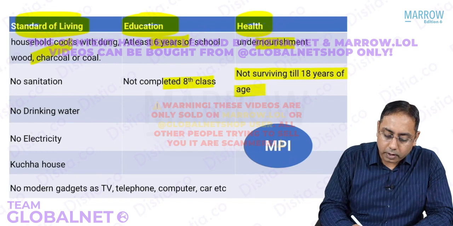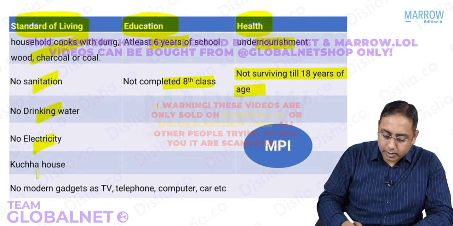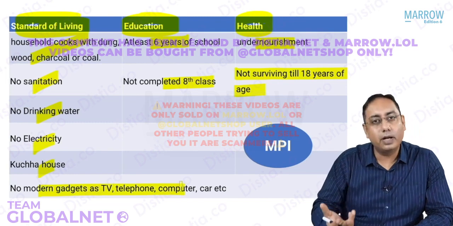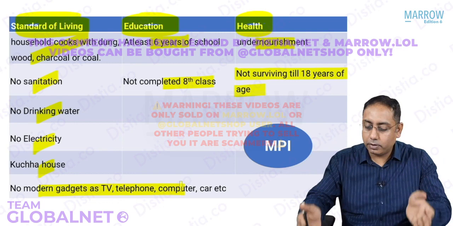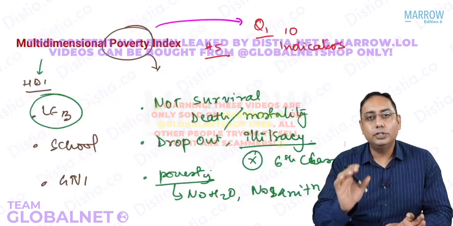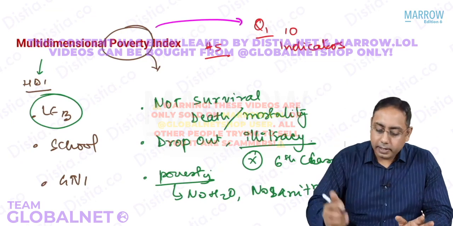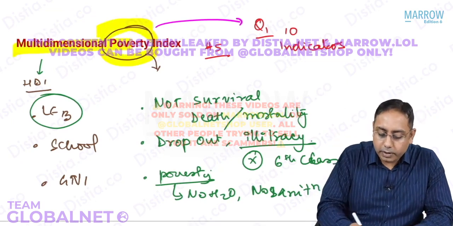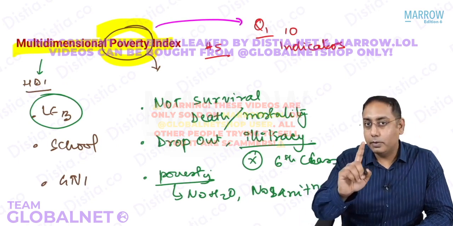Then you take into account how many people are using cow dung in their houses, or have no sanitation, no water, electricity, a kacha house, or don't even have a TV or computer. So these are the 10 indicators. You don't need to bang your head on remembering these 10 indicators. Just remember poverty will take into account the 10 indicators. It talks about the poverty index. So what we use is the MPI, multidimensional poverty index. That is only one question.